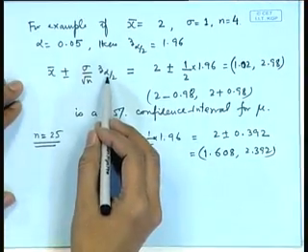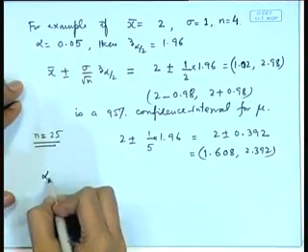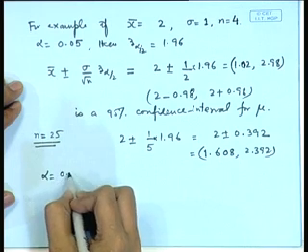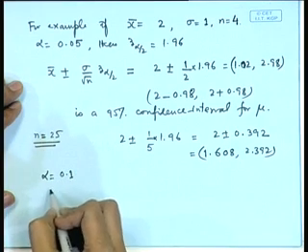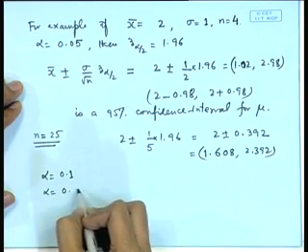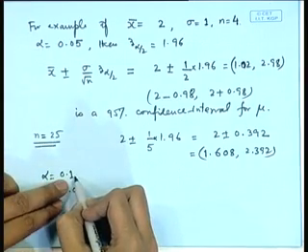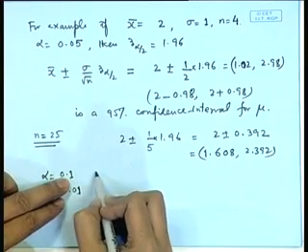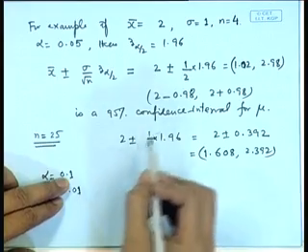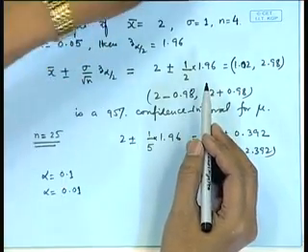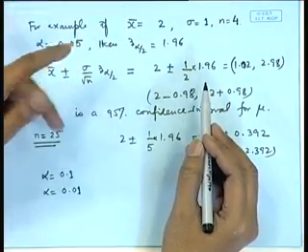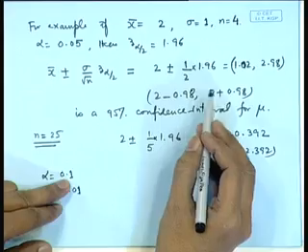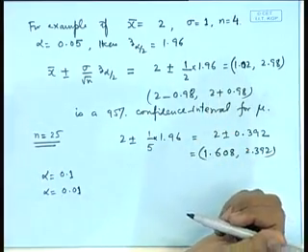You can see another thing. Suppose I have alpha equal to 0.1, or suppose I have alpha equal to 0.01. If I have alpha equal to 0.1, that means I need only 90% confidence, that is, 1 minus alpha becomes 0.9. Naturally, the interval will become smaller.